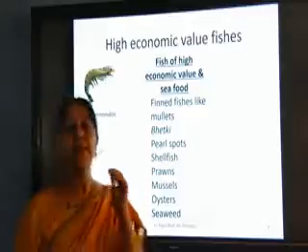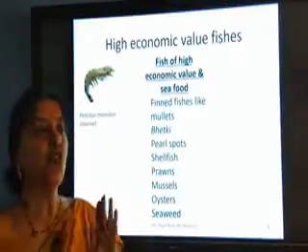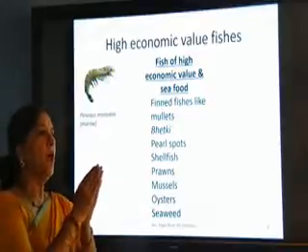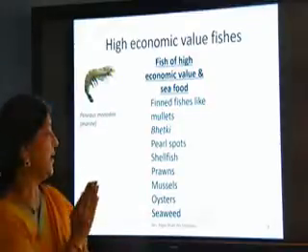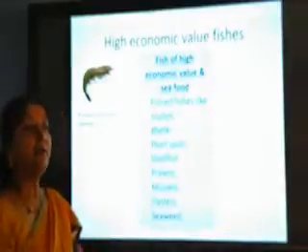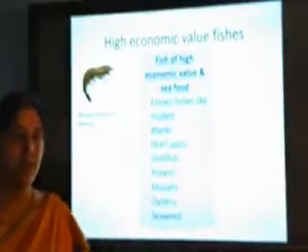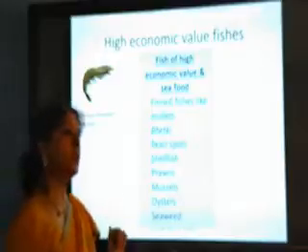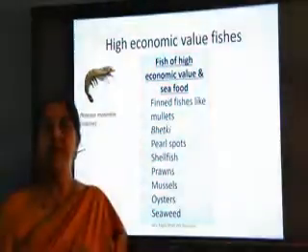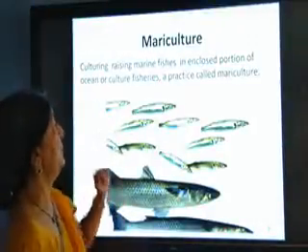Now oysters, they produce pearls. So oysters are kept in a cage or a box-like structure, and they can produce pearls. So pearls are taken out and then the remaining oyster is eaten. So because of that, it is also a food. So all these things are included in different types of marine.